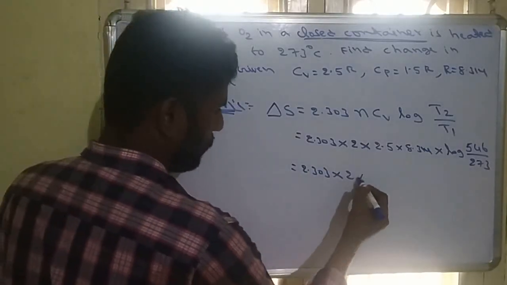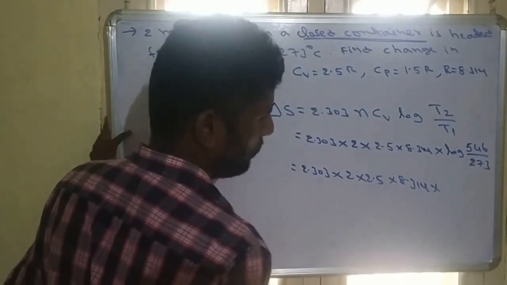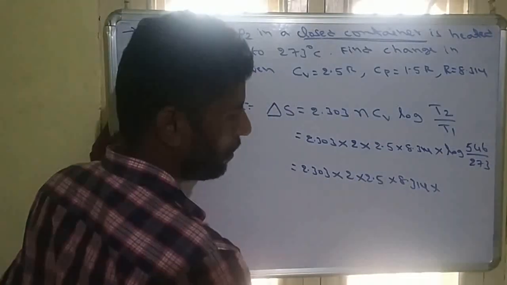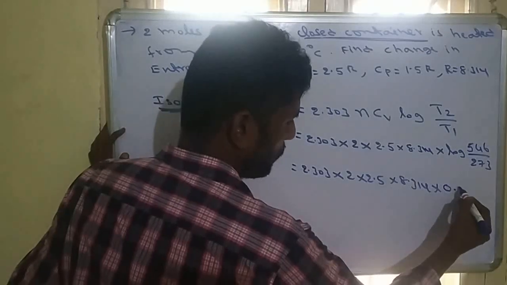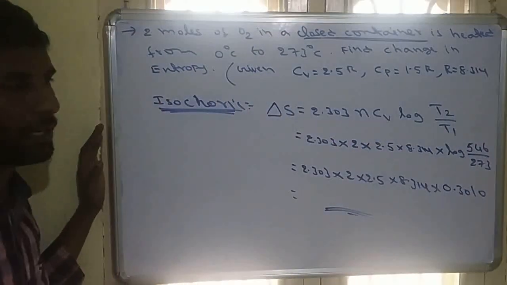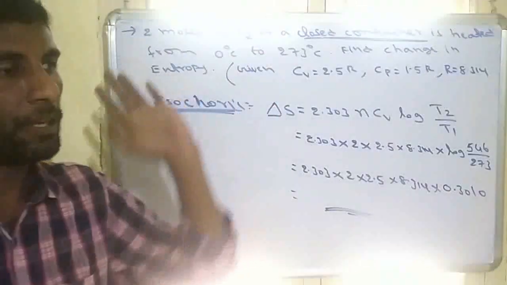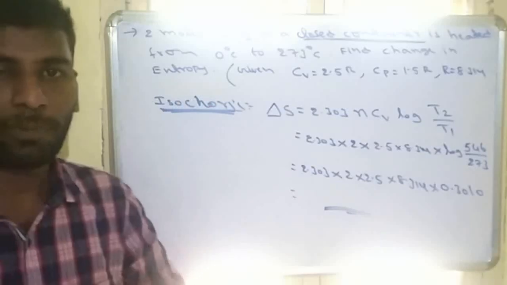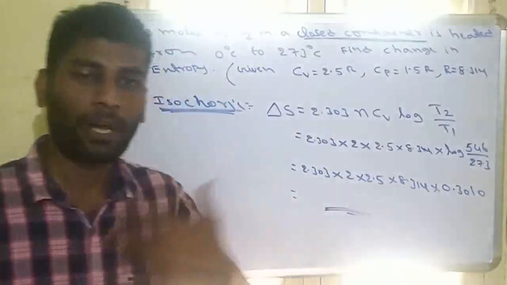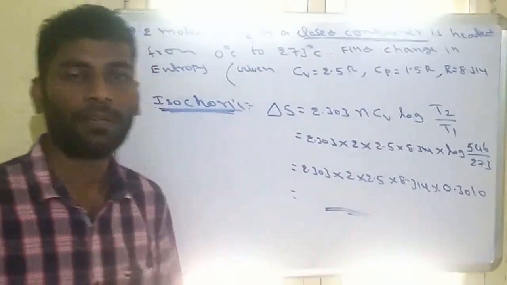2.303 into 2 into 2.5 into 8.314 into log of 2, and log 2 value will be 0.3010. Just multiply it, you can get the answer. So based on the question, first we have to find what is the process, whether it is isothermal or adiabatic or isochoric, isobaric. First we have to identify the process, then we have to substitute the formulas.